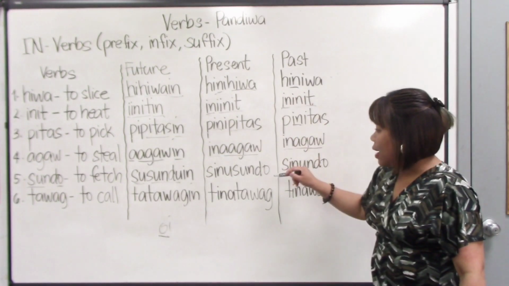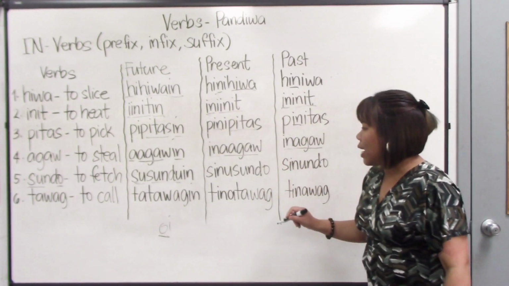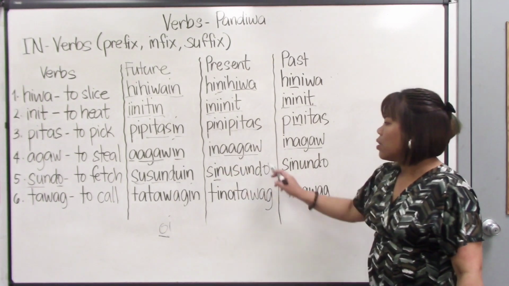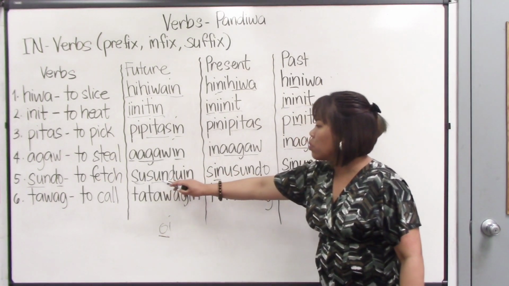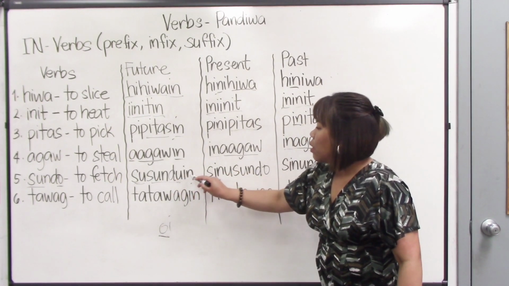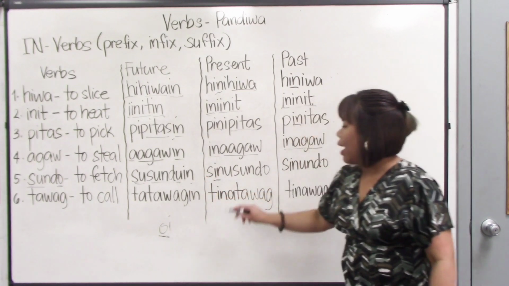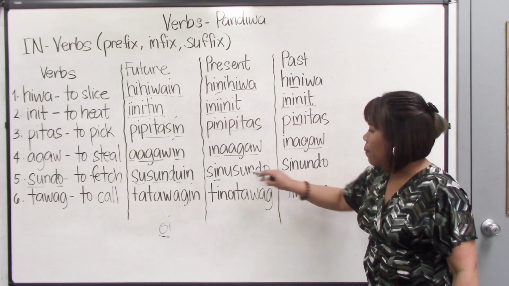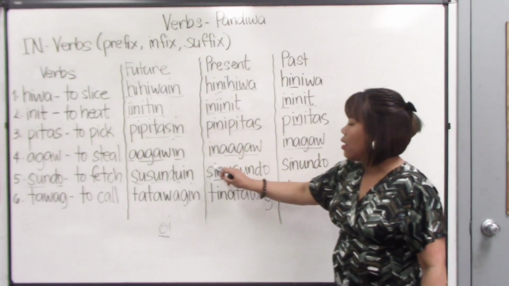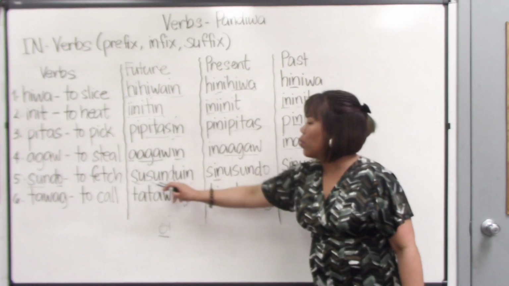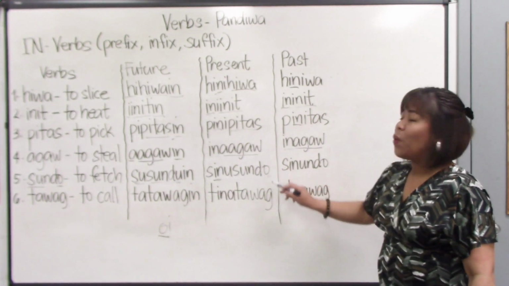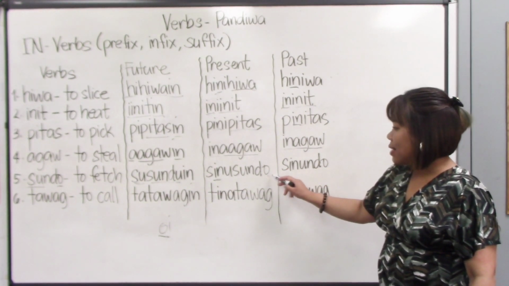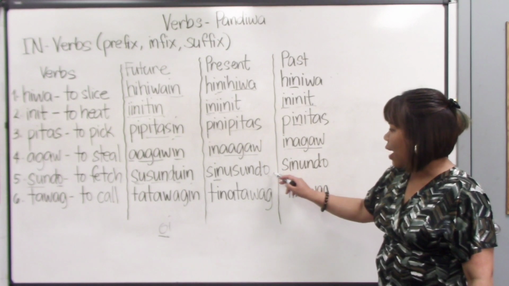Alright, so present. Where is our in? It's in here. So we copy this one, susundo, and then we take the in off. Susundo. And then we insert our in after the first letter of the word susundo. Here, we revert back to o because it's the last letter. It doesn't have an i here anymore.